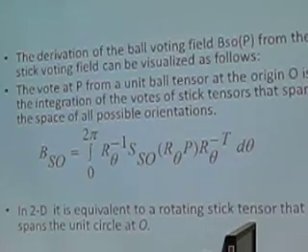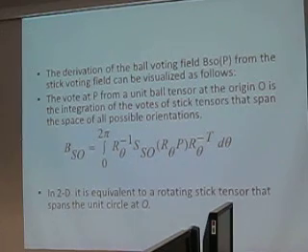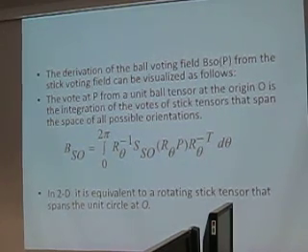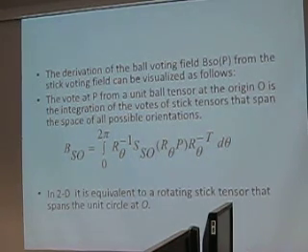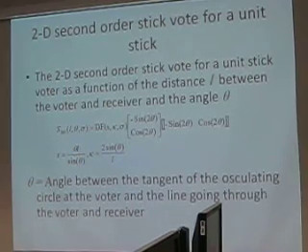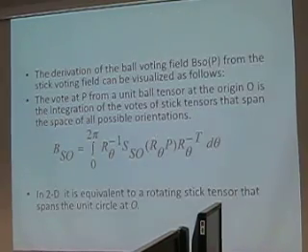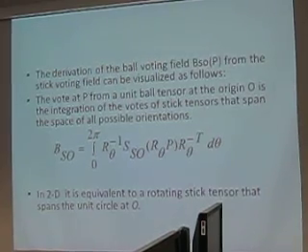Ball voting from point S to O is represented by this formula, where R theta is the matrix, S is the decay function, S is the previous formula, the voting due to a stick. So what have they actually done for the ball tensor?